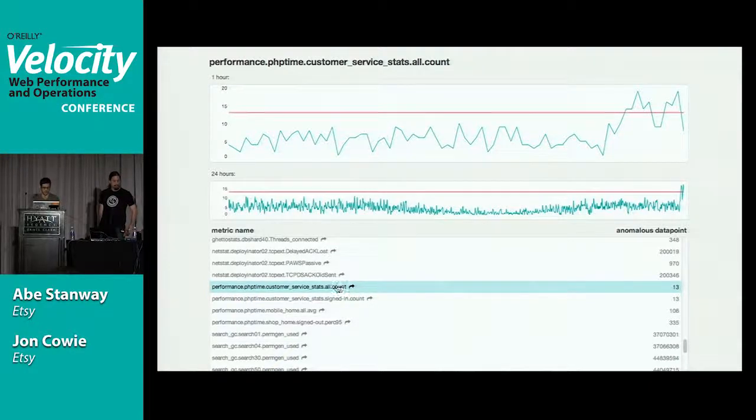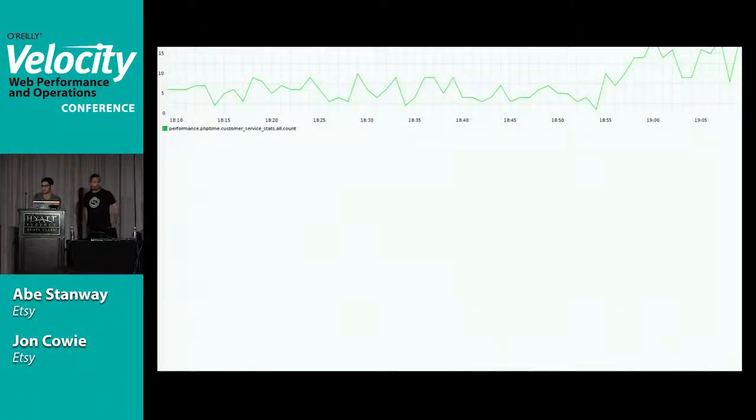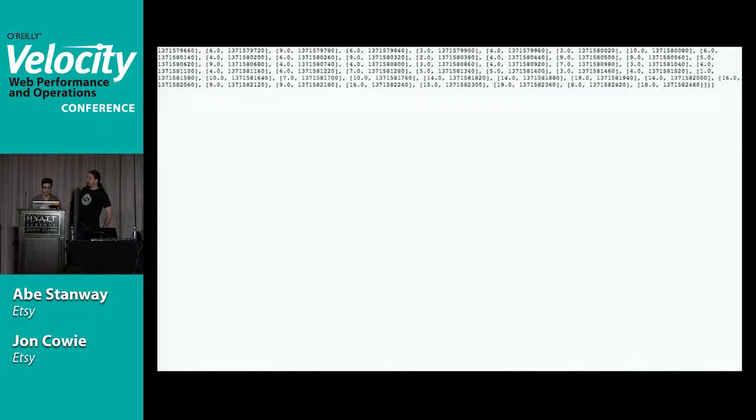You can do two things. You can click and get the actual Graphite graph, right? Because this is coming straight from Graphite, and this is your normal Graphite API that you can then use to format it, do whatever you want with it that you're used to, right? Say I want JSON of all this, I can easily just type format equals JSON. Right, and so this is just regular Graphite. You can do whatever you want.